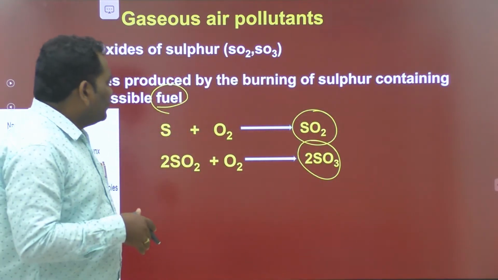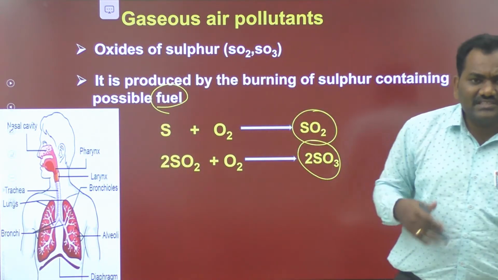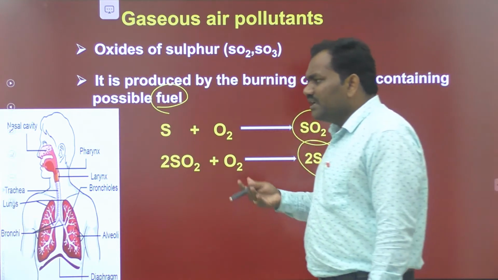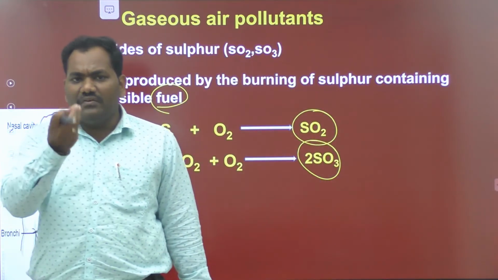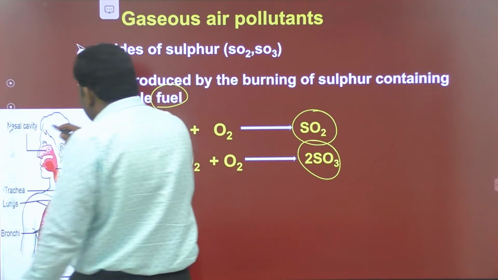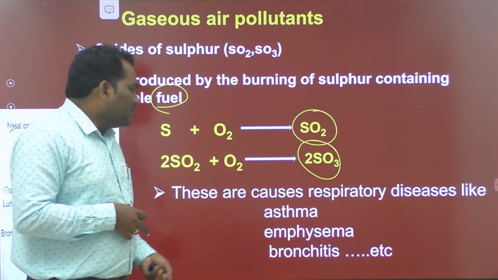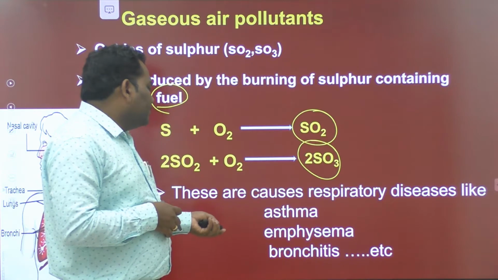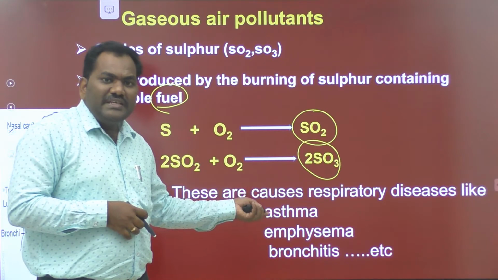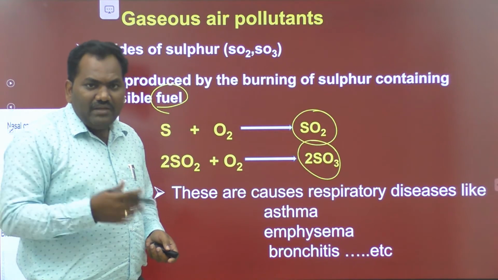Moreover, SO2 and SO3 are also present in the air we inhale and exhale. If SO2 and SO3 enter into our body through the respiratory process, they cause respiratory problems like asthma, emphysema and bronchitis, etc. These are the diseases caused by the entry of SO2 and SO3 into our body.